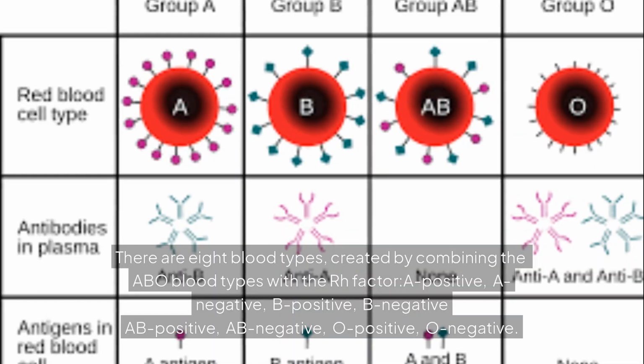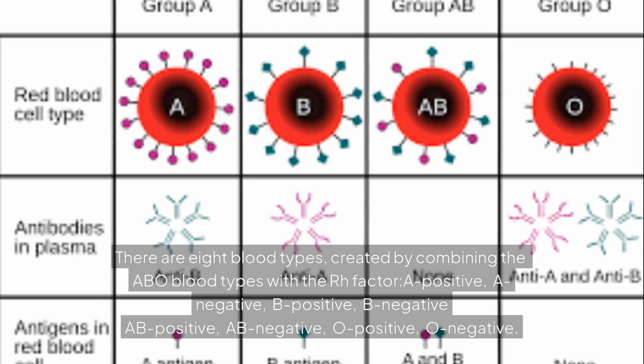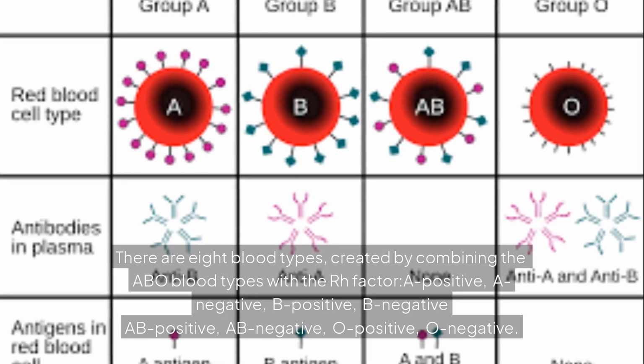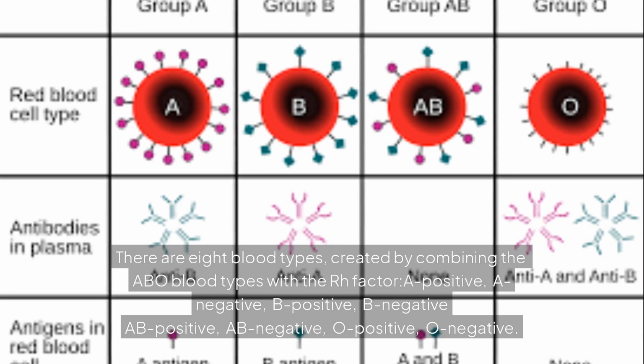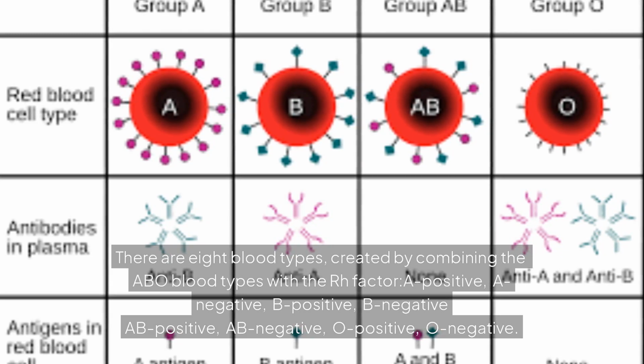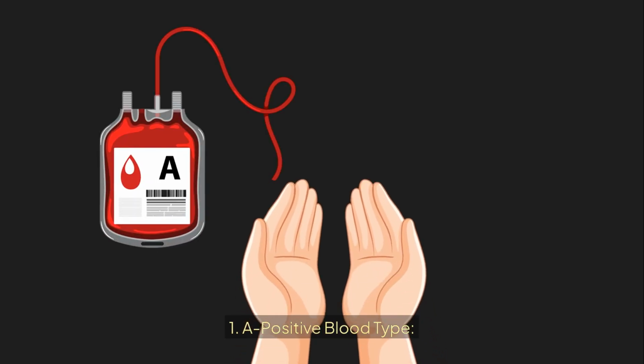There are 8 blood types, created by combining the ABO blood types with the RH factor: A positive, A negative, B positive, B negative, AB positive, AB negative, O positive, O negative. 1. A positive blood type.